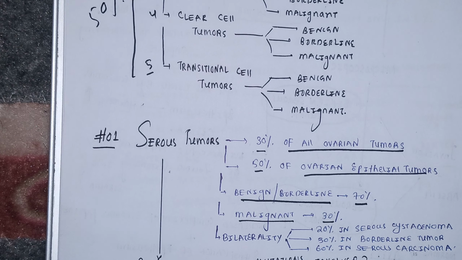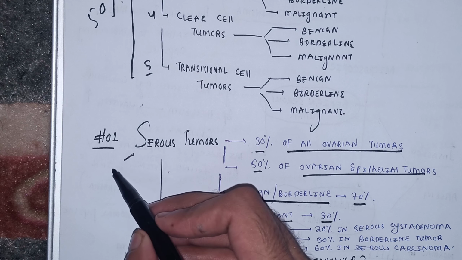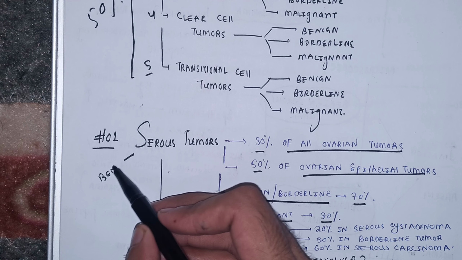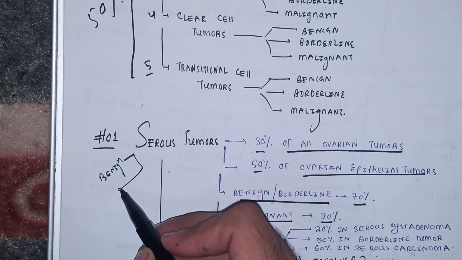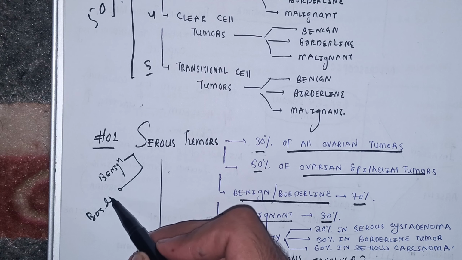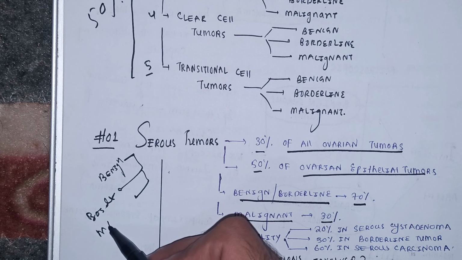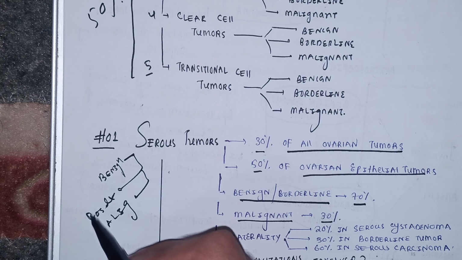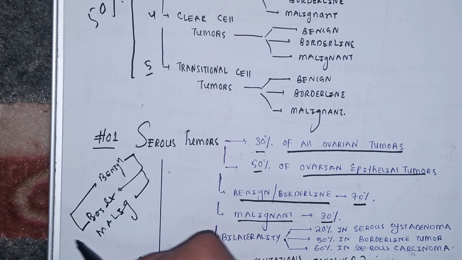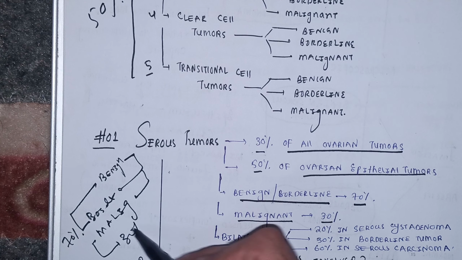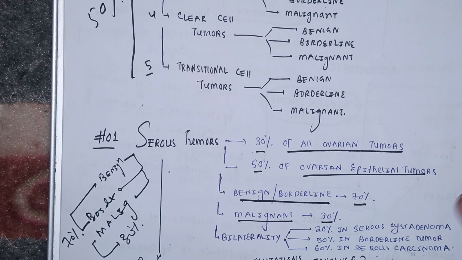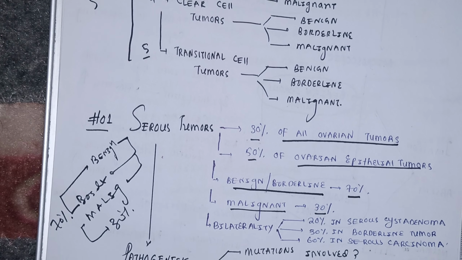I told you that the serous tumors can be benign, if you haven't forgotten. They can be benign, they can be borderline, they can be malignant. Benign and borderline occur in 70% of cases, and malignant occurs in 30% of cases only, because it is a very severe condition. And what about the bilaterality?